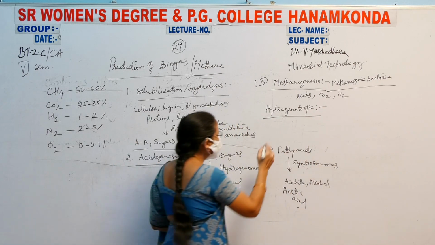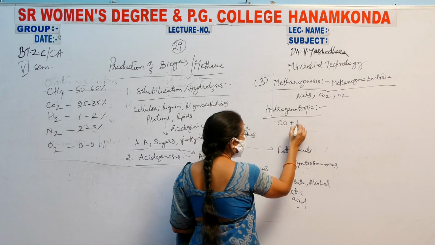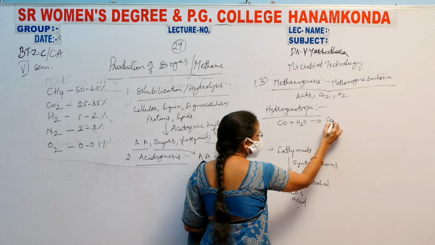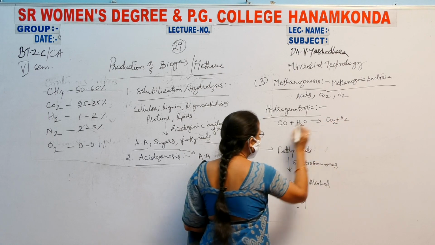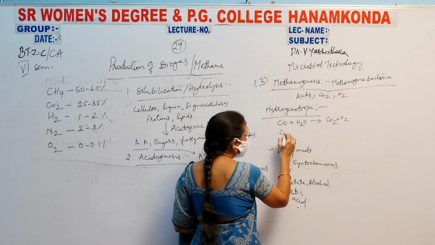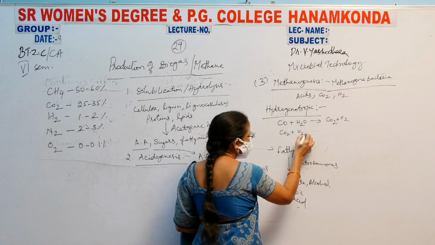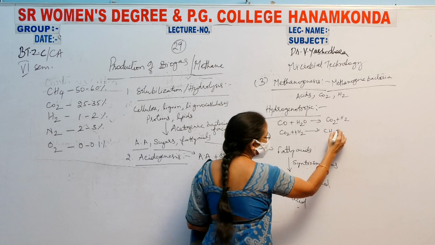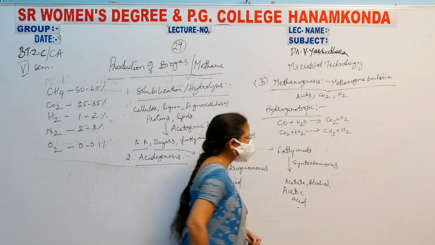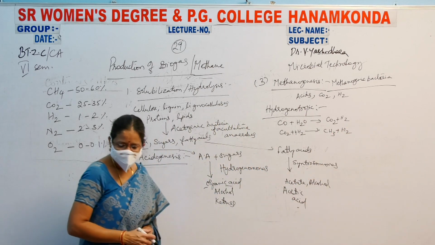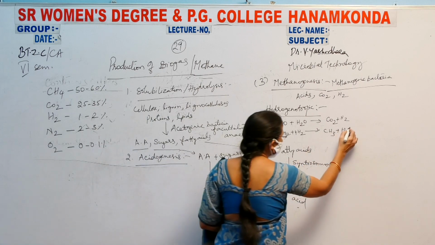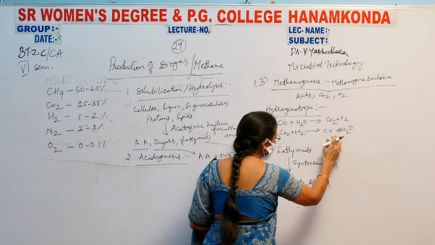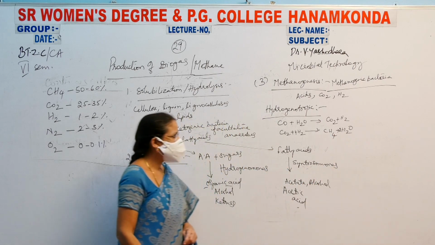Here, the carbon monoxide and water that are present will convert into CO2 plus H2, and CO2 plus H2 will give rise to CH4 plus 2H2O. CH4 and 2H2O, water, are produced.